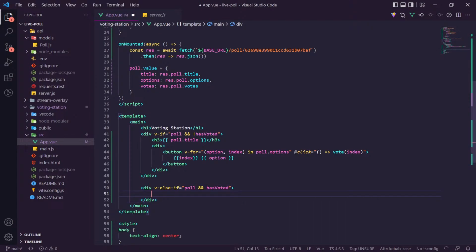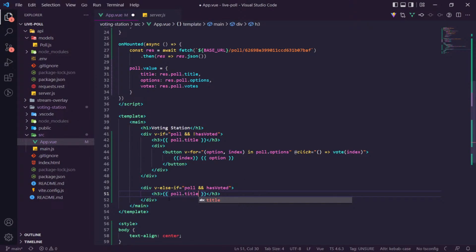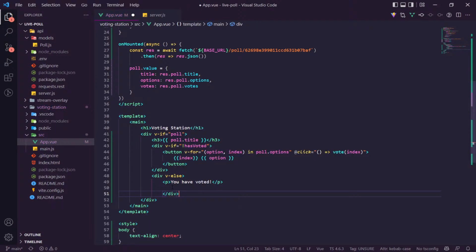We then want an h3 that just says, again, we could do the poll title. I probably should pull that out. poll.title. Actually, we can do this inside here. So if we do the poll, then here I can do v-if not hasVoted. Then we can have a v-else. You have voted. Let's do a div here. We want to show the results now.